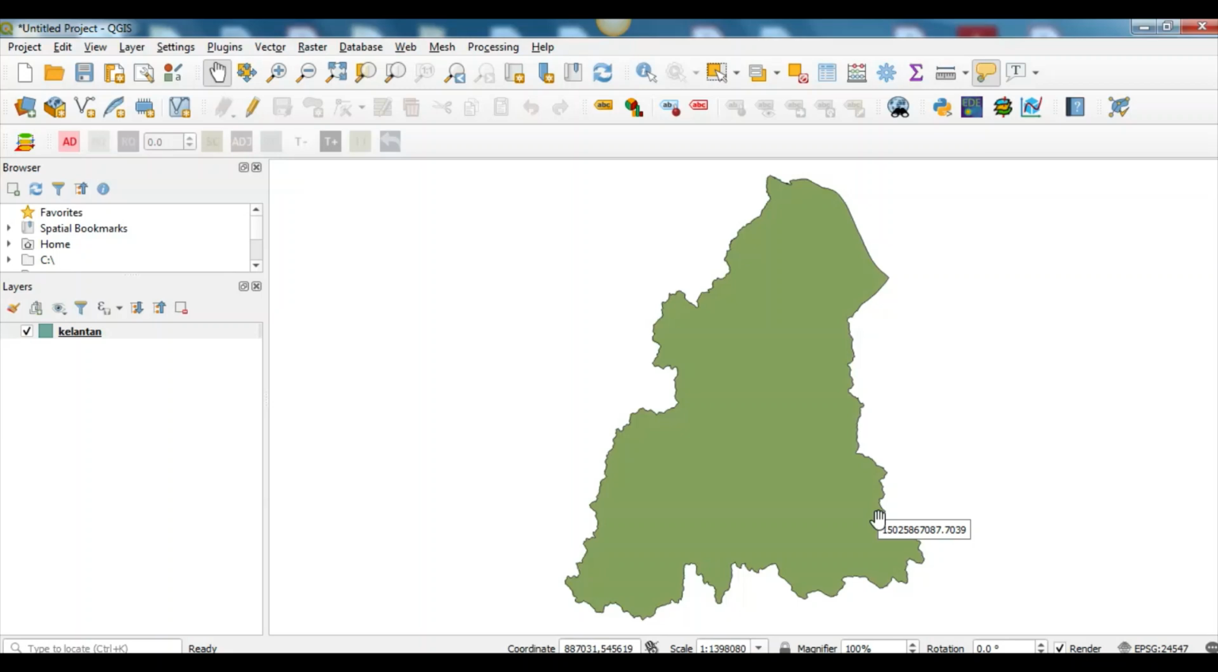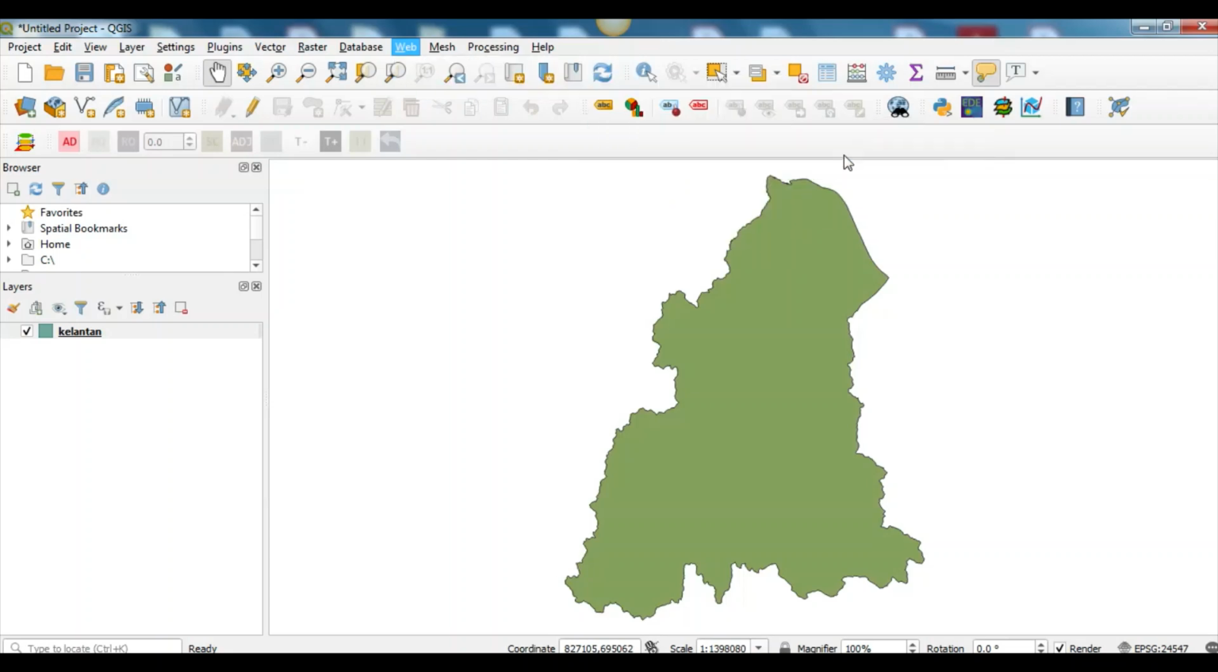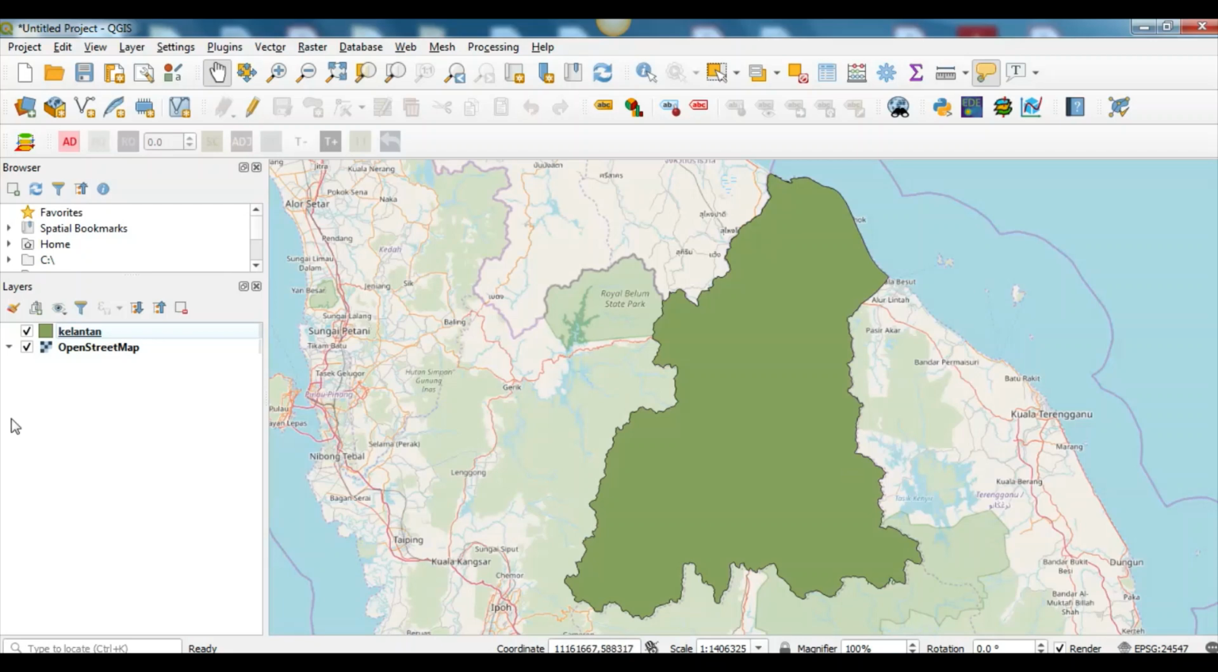The second step is not compulsory for you, but in my case, because I like a colorful background, I just add the OpenStreetMap. Then I just drag it down to make the Kelantan base map on the top.